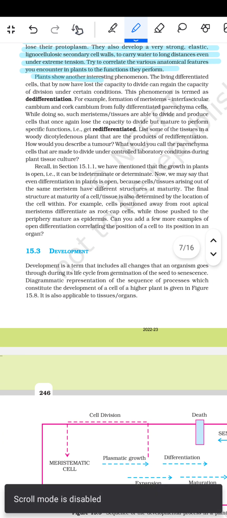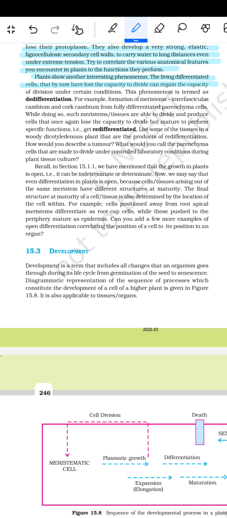Plants show another interesting phenomenon. The living differentiated cells that by now have lost the capacity to divide regain the capacity of division under certain conditions. This phenomenon is termed de-differentiation. For example, formation of the meristem, interfascicular cambium and cork cambium from fully differentiated parenchyma cells.